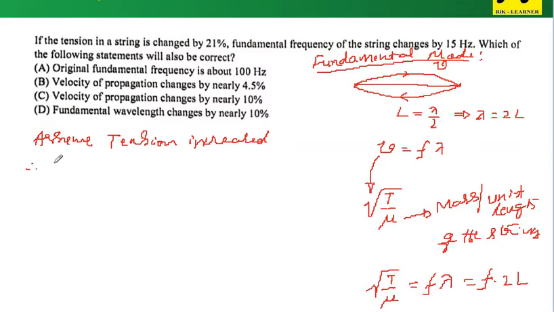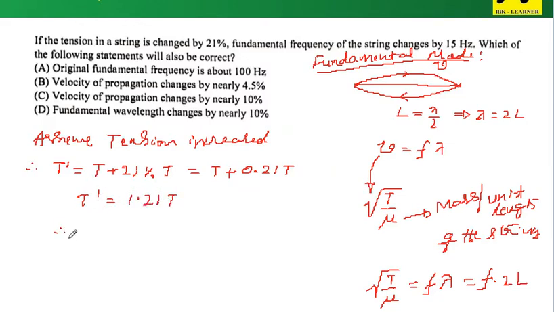Therefore, the increased tension, say T dash, is equal to how much? It is T, the beginning tension, plus 21% of the beginning tension. This is T plus 0.21 T. Otherwise, I can write T dash is equal to 1.21 T.